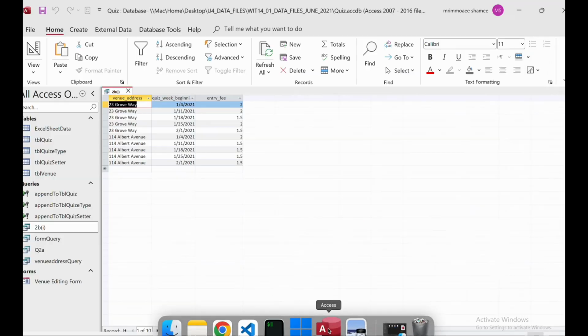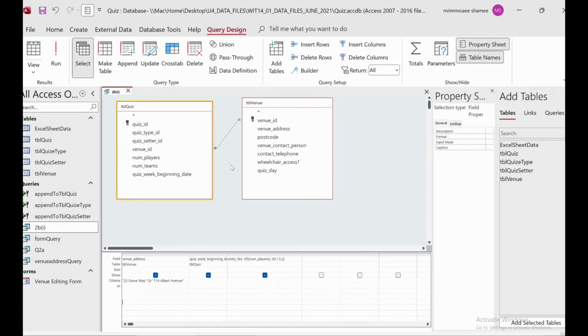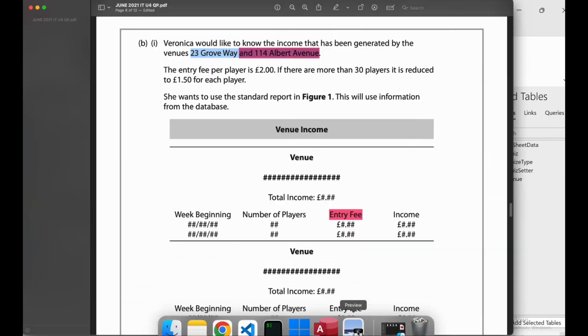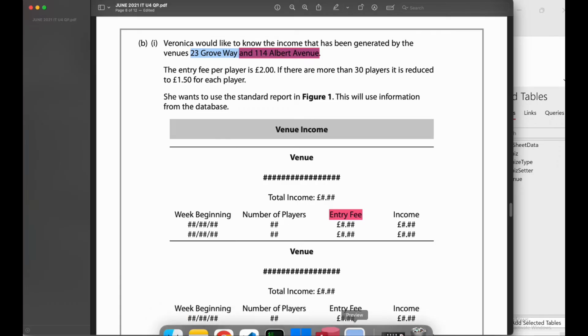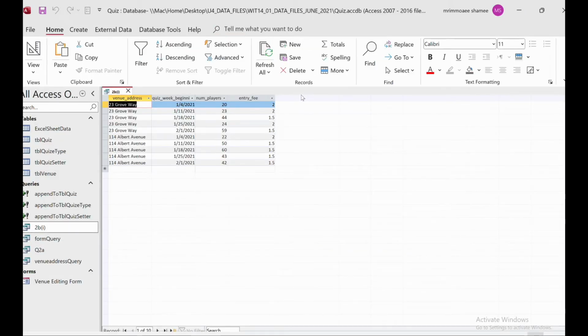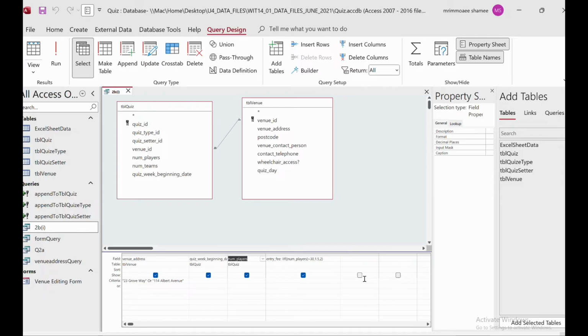Okay, so when I go to the database, I need the number of players, so I will go to the design view. I need the number of players, right? So I need to move it to here, number of players. Okay, now we need income as well. Income, how to get the income? Income, we have to multiply number of players to entry fee, right? Then the income field will come, 20 into 2. So how to do that? Again you will create a new field, right?